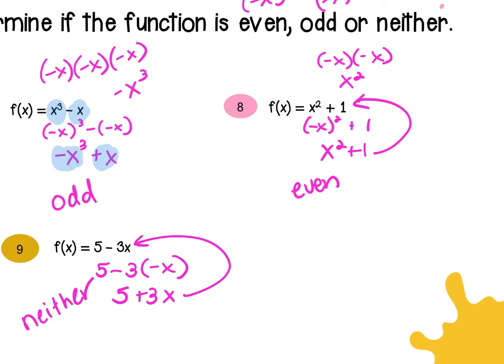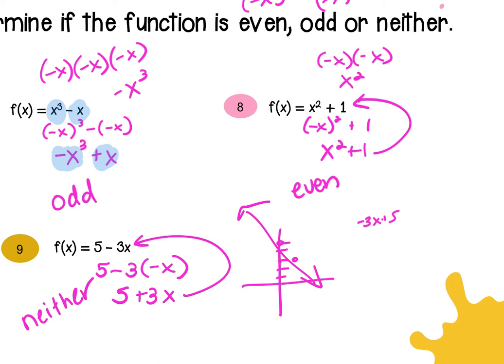How would you graph neither? Well, that's just a line. Negative 3x plus 5. 1, 2, 3, 4, 5. It depends on the type of equation how you graph it. So that just doesn't have any symmetry when you're looking at it.